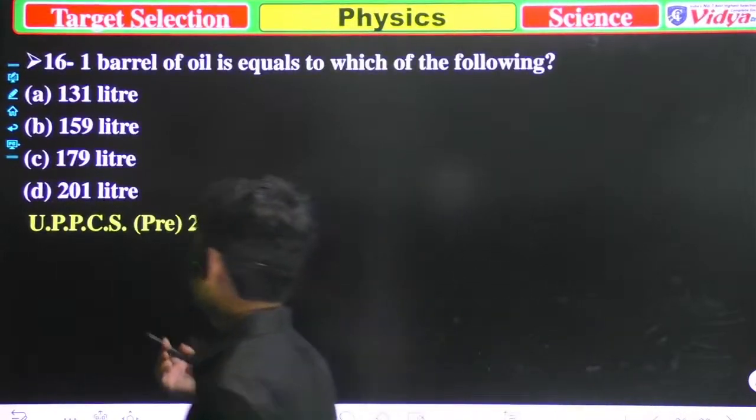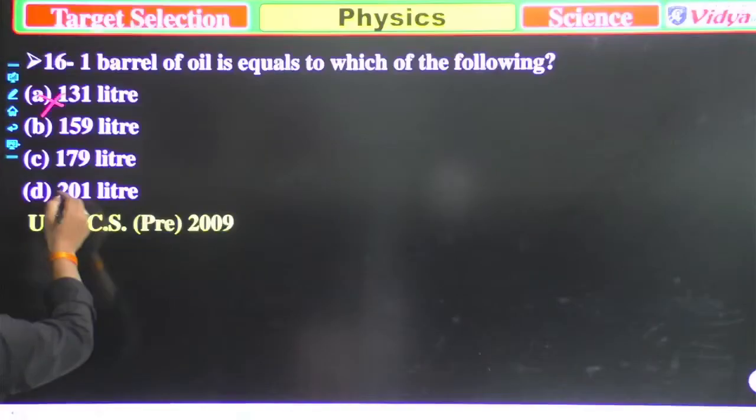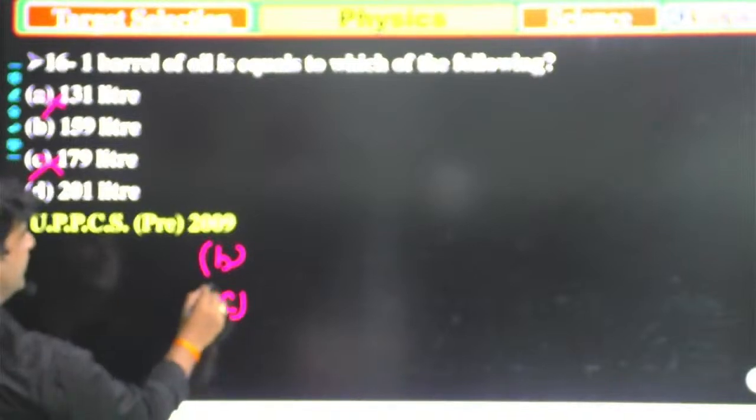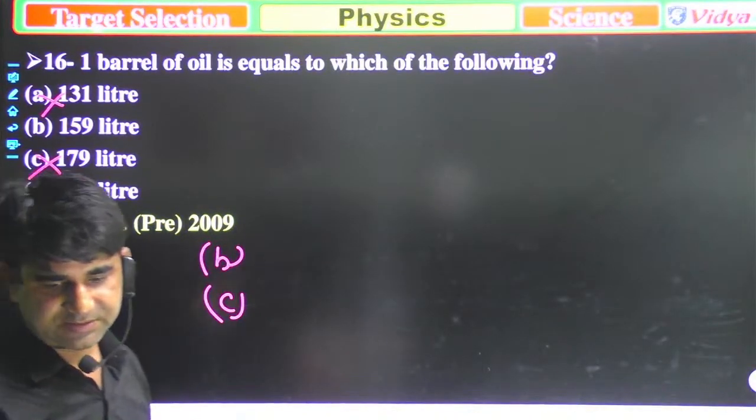And now I will eliminate some options. That is incorrect, and that is incorrect. Now you have to choose between B and D. Which of the following is correct?